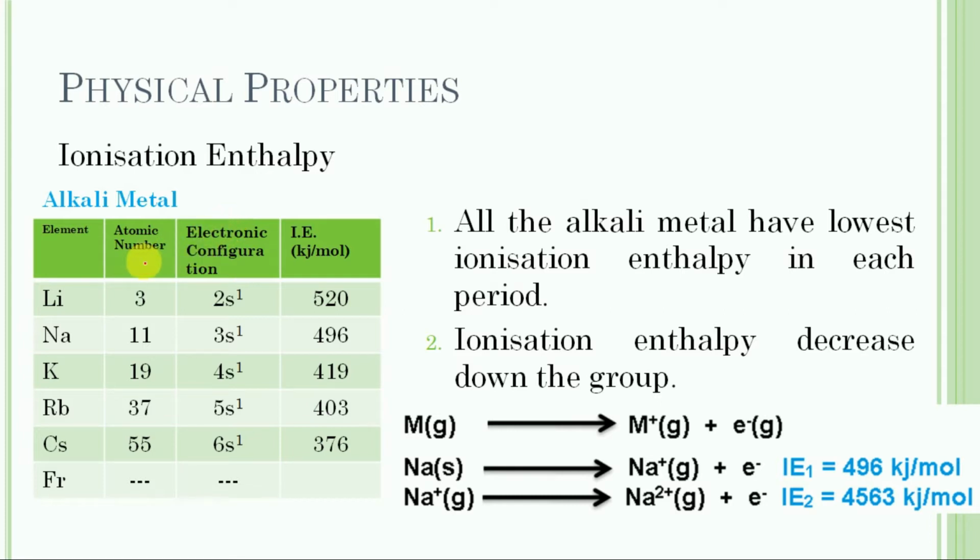The atoms of alkali metals are the largest in their respective periods, and therefore the valence electrons are loosely held by the nucleus, so they can easily lose these valence electrons and acquire the noble gas configuration. The ionization of alkali metals proceeds by this reaction: they get converted into M+, losing one electron and acquiring the noble gas configuration.